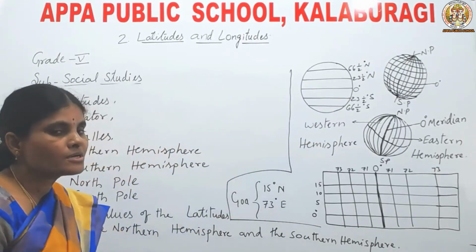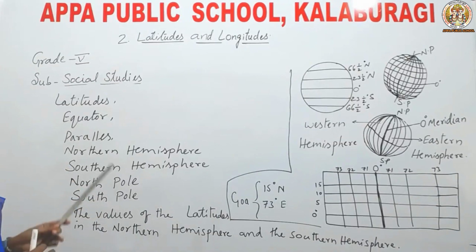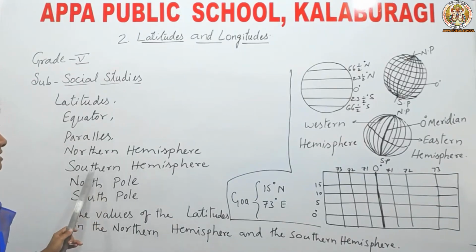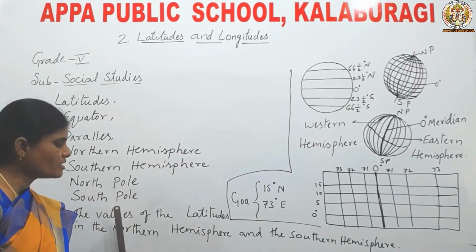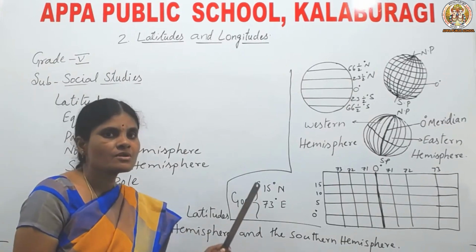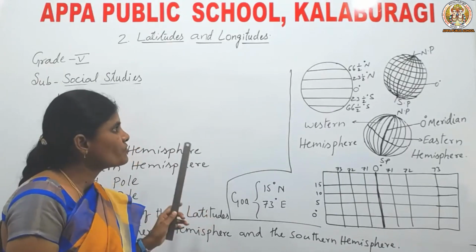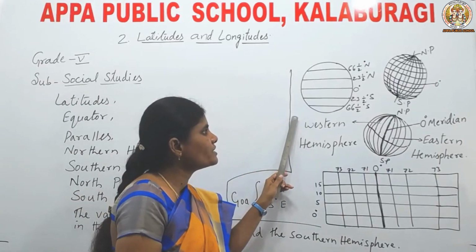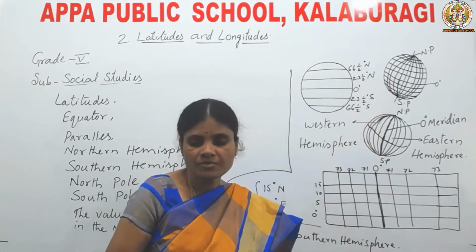Children, what did you learn yesterday? You learned about latitudes, equator, parallels, northern hemisphere, southern hemisphere, north pole, south pole, and the values of the latitudes in the northern hemisphere and the southern hemisphere. All these points we had learned yesterday, isn't it? Now we are going to learn about the important latitudes other than north pole, south pole and equator.